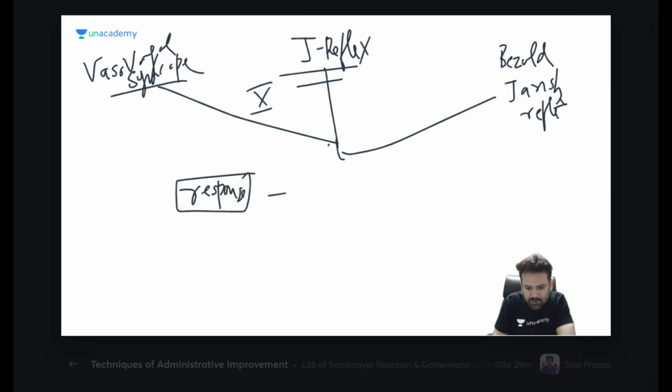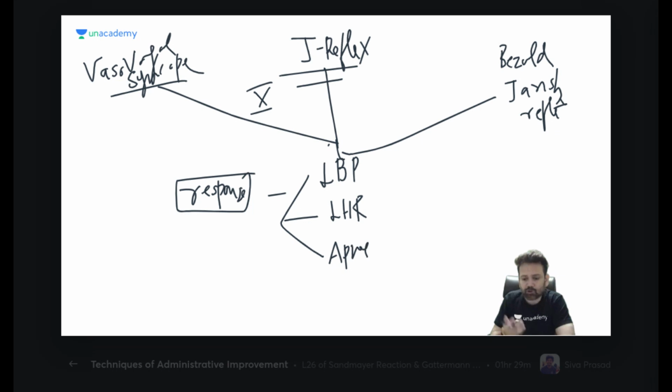These all have similar response. Everything will be shut down. Your BP will be less, hypotension. Your heart rate will be less, bradycardia. Even your respiration will stop. But whenever you try to stop the respiration, it increases. So apnea is always followed by rapid breathing.